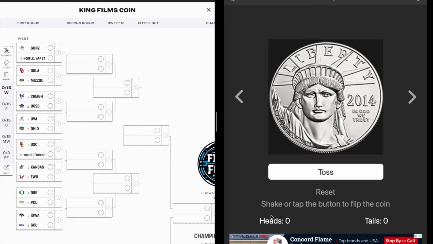Let's go over the rules. Heads is going to be the top seed, tails is going to be the bottom seed, and that's pretty much the only rule. As you can see, we've got our coin flipper on the right, the bracket on the left, and let's start with the top left West Regional.